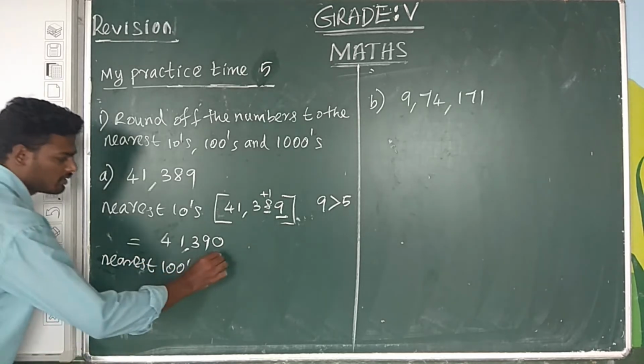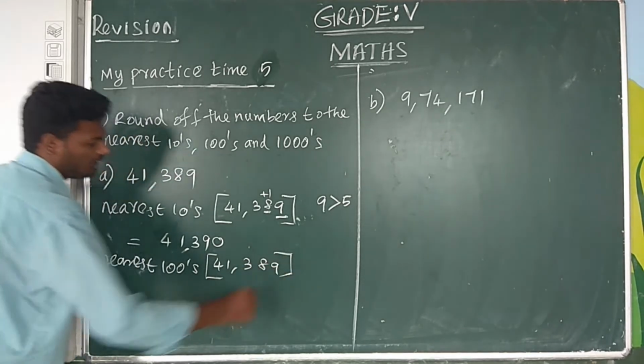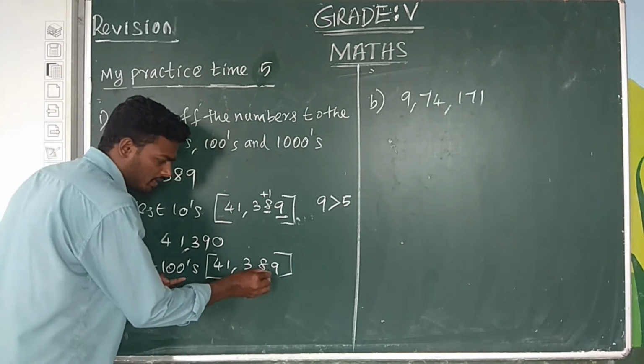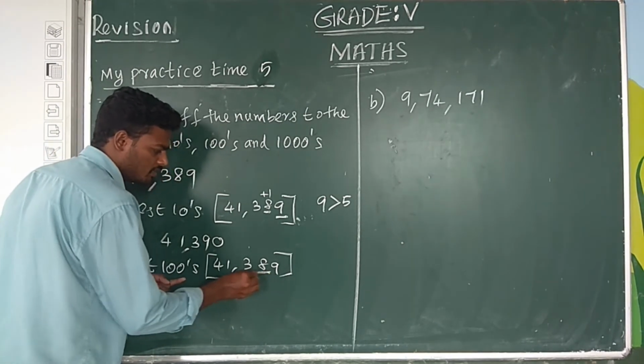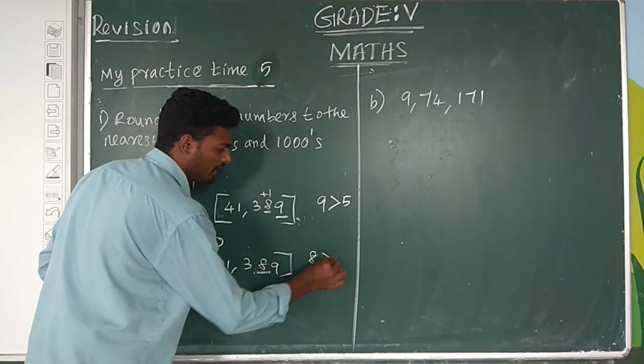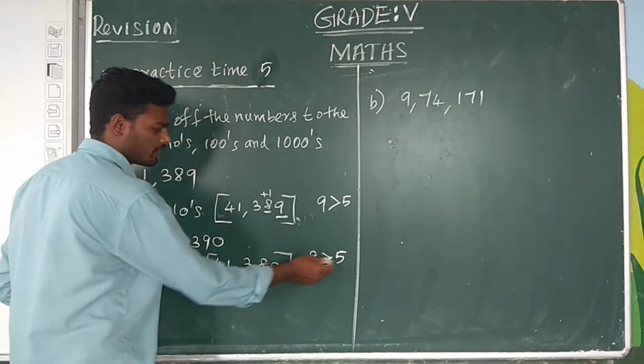Next one, nearest hundreds. The number is 41,389. We underline the digit. The tens place digit is 8. Comparing 8 to 5, 8 is greater than 5.